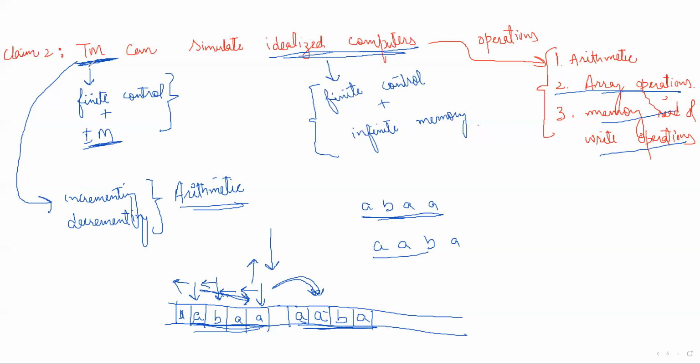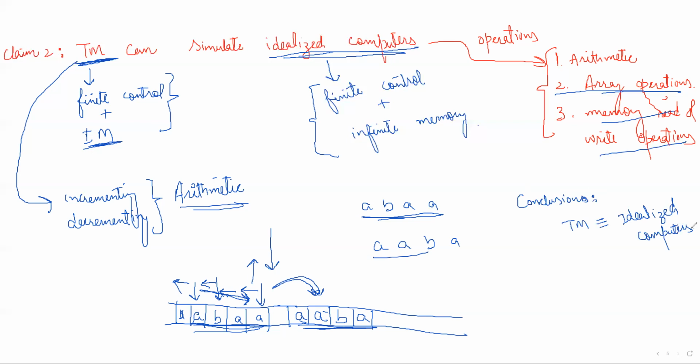So from these two claims, we conclude. What is our conclusion? The conclusion is that Turing machines are equivalent to idealized computers.